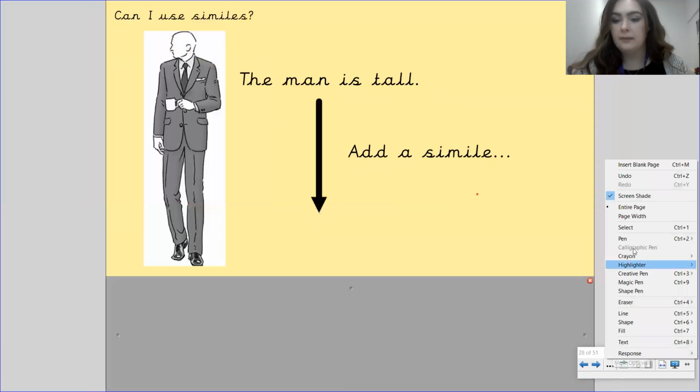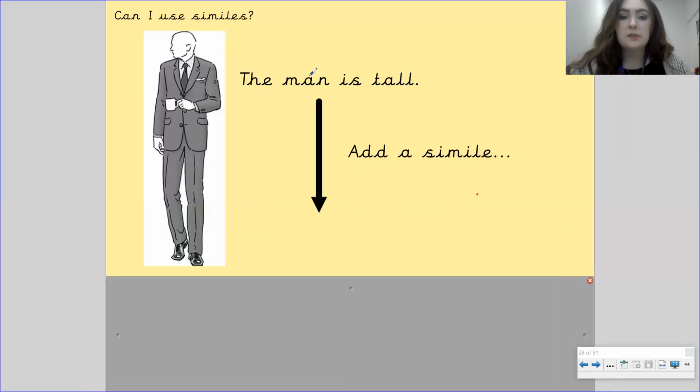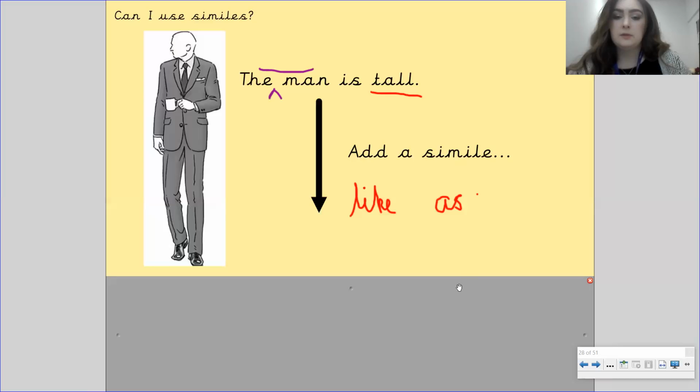Okay, let's have a go at this one here. The man is tall. So again, let's find an adjective to describe the man. And then we need to use like or as to compare his height to something. So the something man is as tall as, or the something man is tall like. So pause the video to have a go at writing a sentence using a simile on your mini whiteboard.